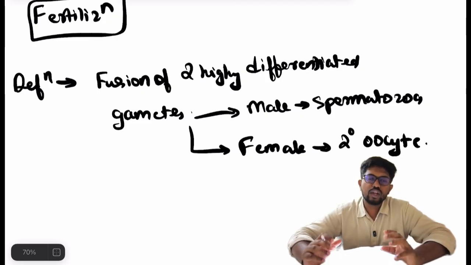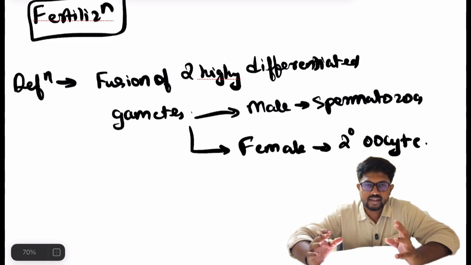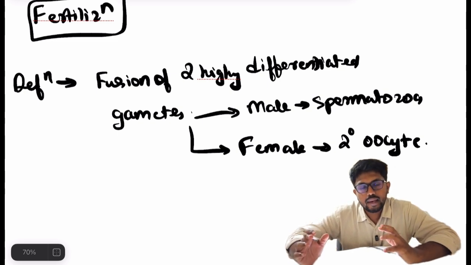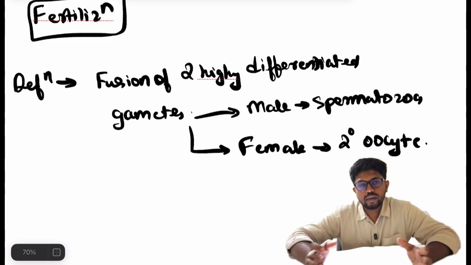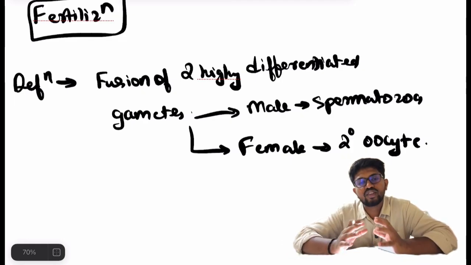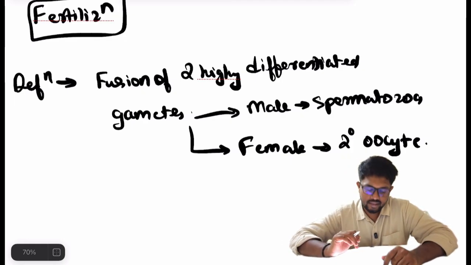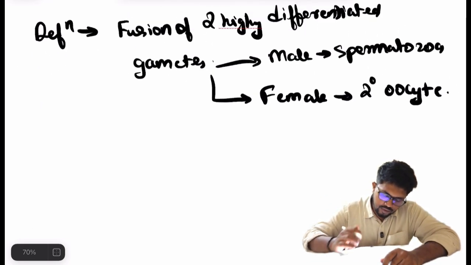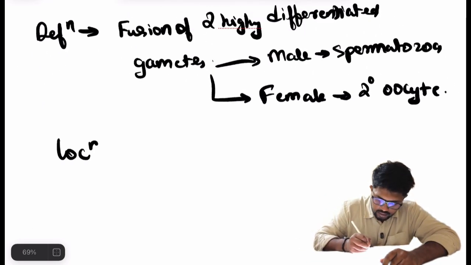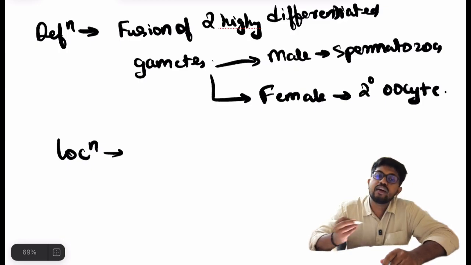The fusion of these two highly differentiated cells forms a single diploid undifferentiated cell, the zygote, and this whole process is called fertilization.